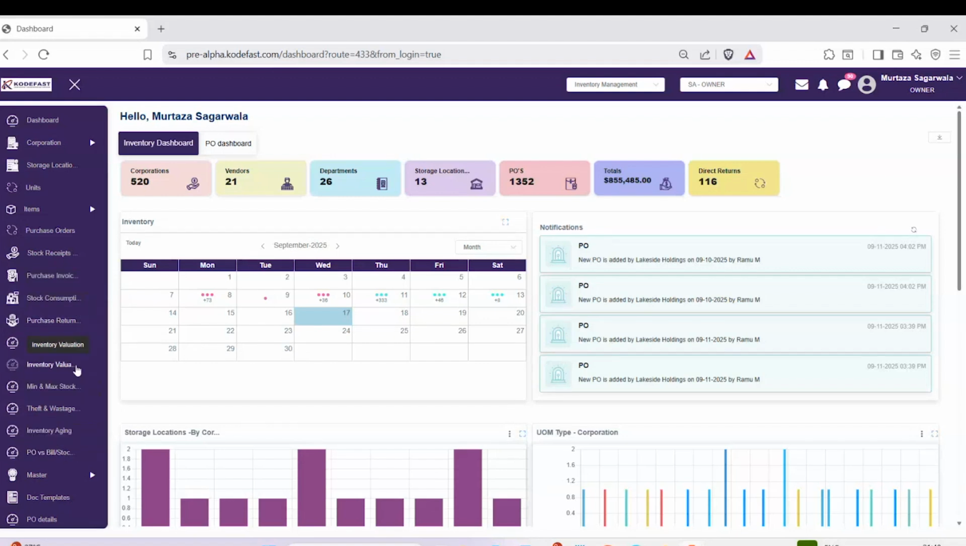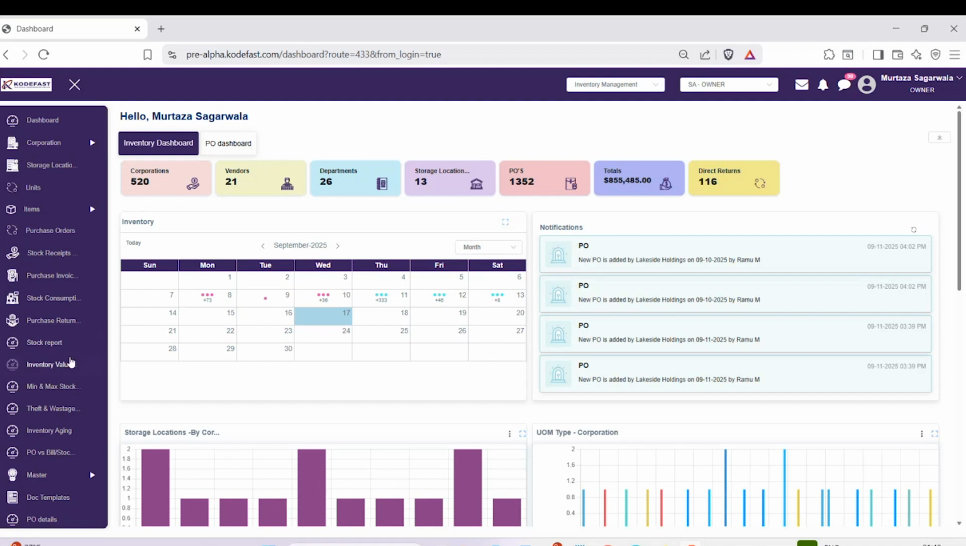If your product is perishable, it will show the aging of the product. If your product reaches the minimum stock level, it will show you that. It will give you the valuation of the product. On the dashboard, you can also see how many products and what product value my inventory currently has. It's 855, whatever it is. So I am able to see all these things.